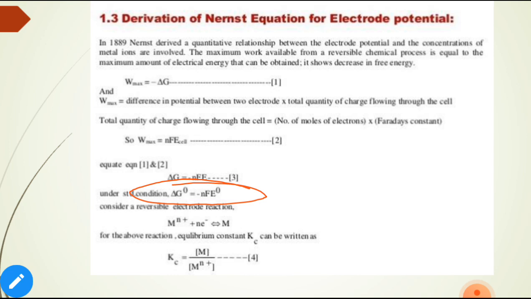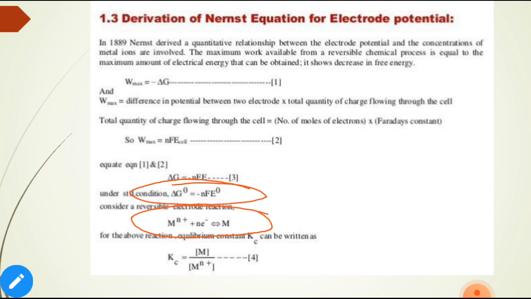Now consider the reversible electrode reaction: M^n+ plus n electrons gives M. This is the general oxidation and reduction reaction. In oxidation, the anode reaction takes place, which is the loss of electrons. At the cathode, reduction takes place, which is the gain of electrons.